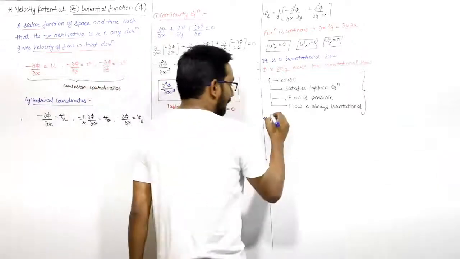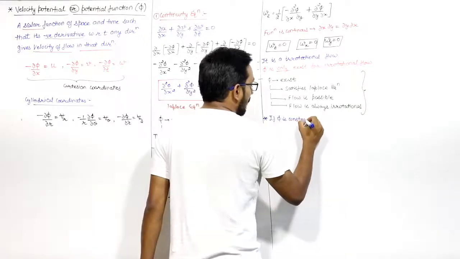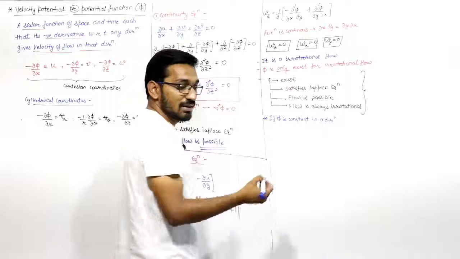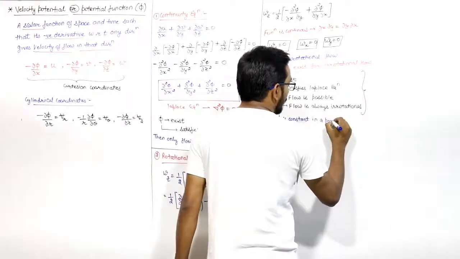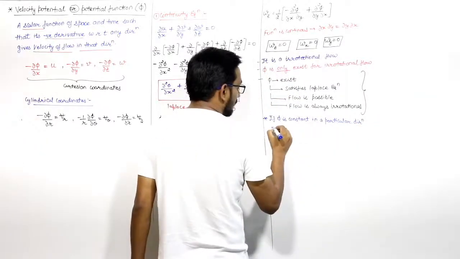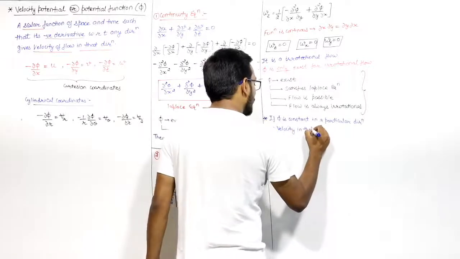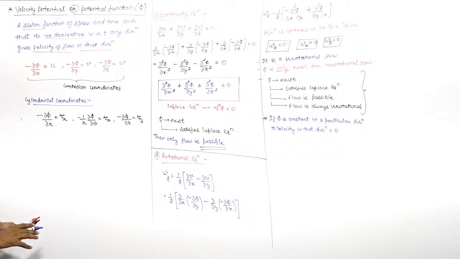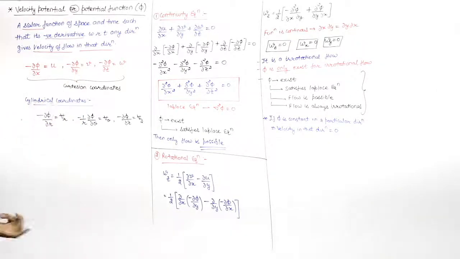So if phi is constant in a particular direction, that implies velocity in that direction will be 0. Right? If in the y direction phi is constant, then nu will be 0.